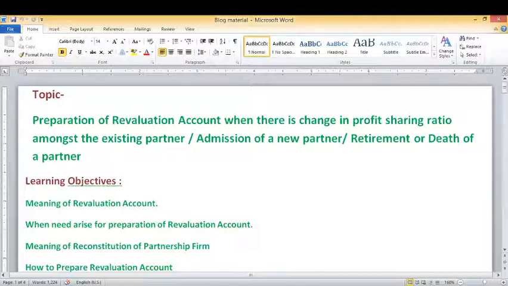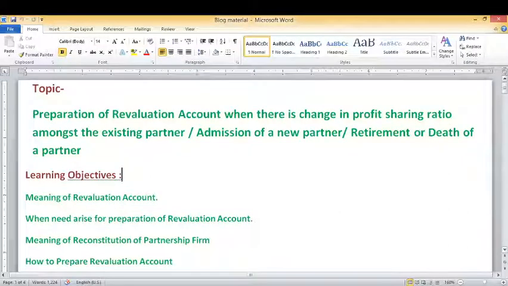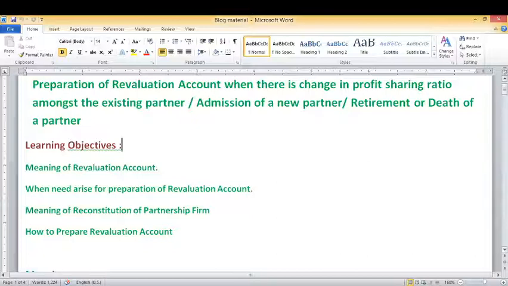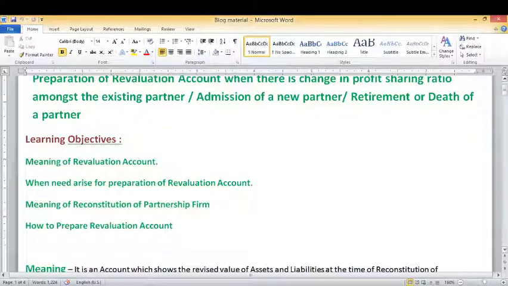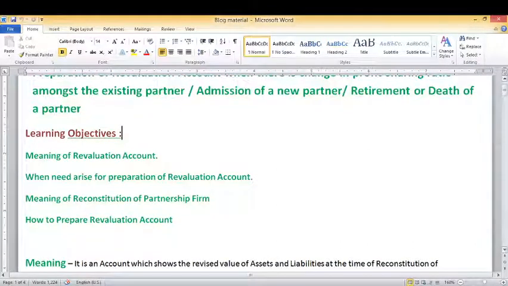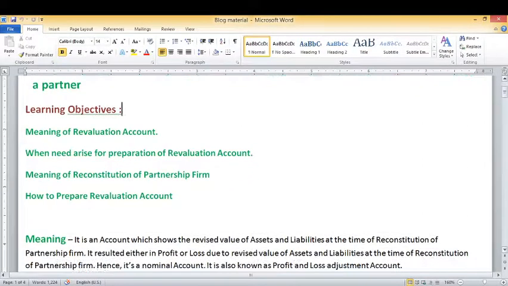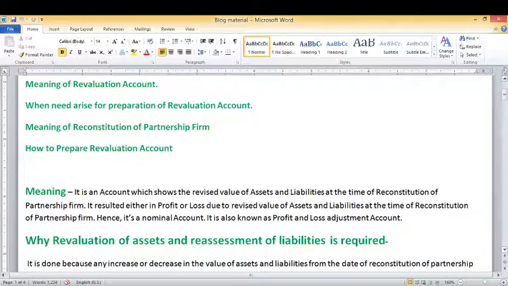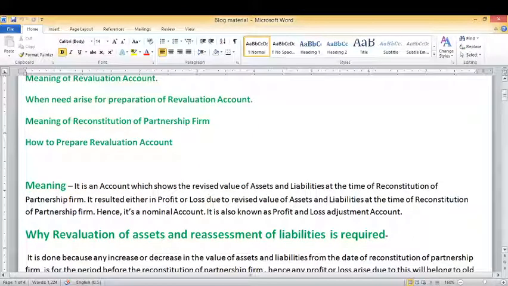Now, after this video, you will be able to learn the meaning of revaluation account, when need arises for preparation of revaluation account, the meaning of reconstitution of partnership firm, and how to prepare revaluation account. So first we will look at the meaning of revaluation account.